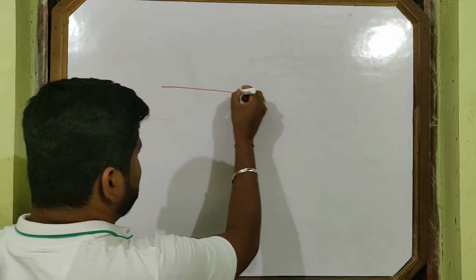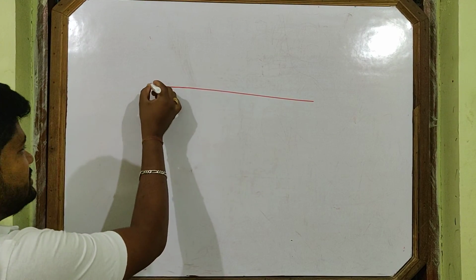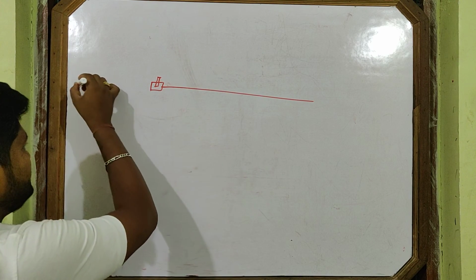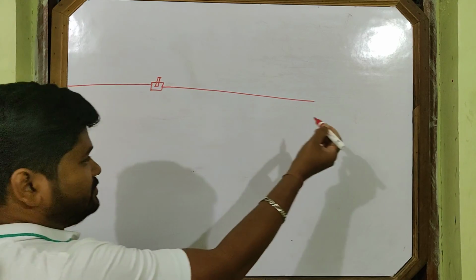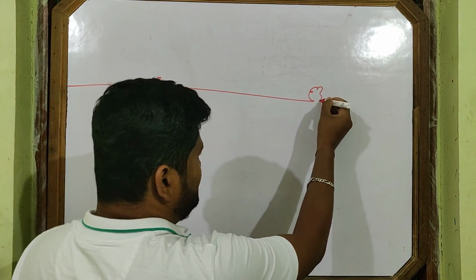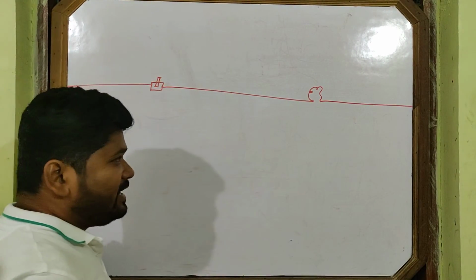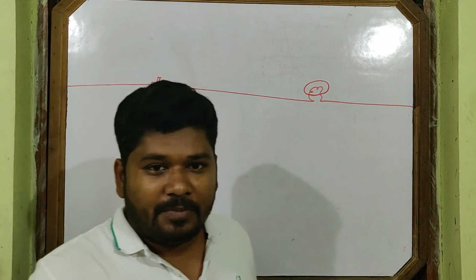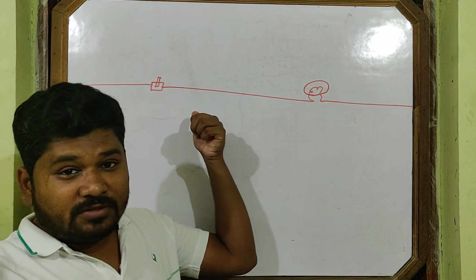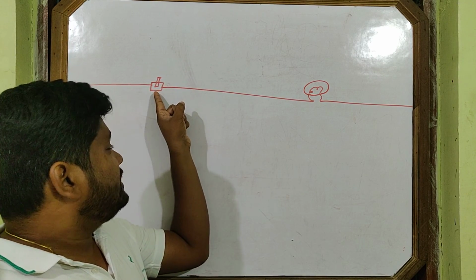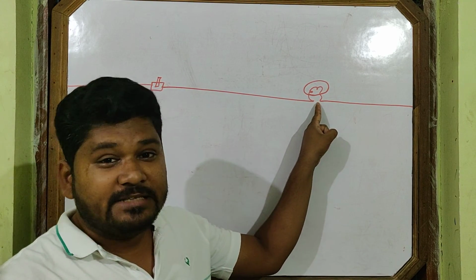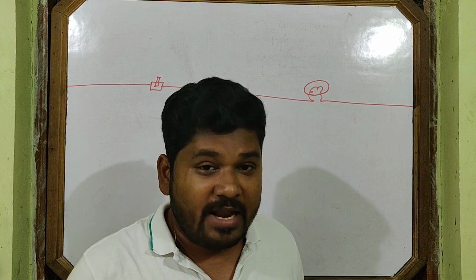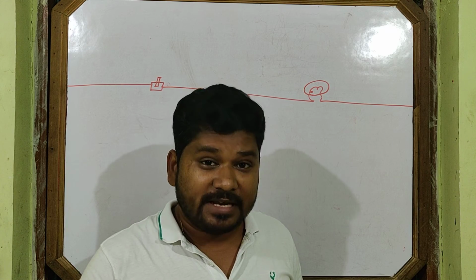This is the conductor. Suppose the switch is here. Power is supplied from outside, and we are not bothered about the power supply. Now this is your electric bulb. When the switch is on, the electrons take a lot of time to reach the bulb, because I have told you the drift speed is 1 millimeter per second.